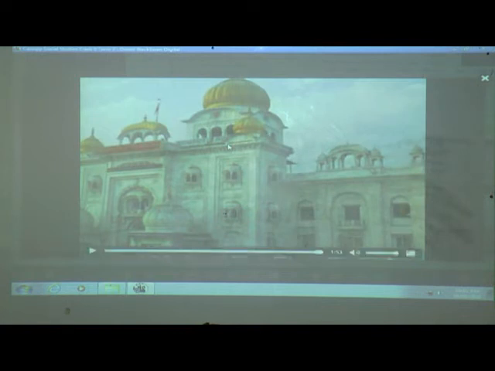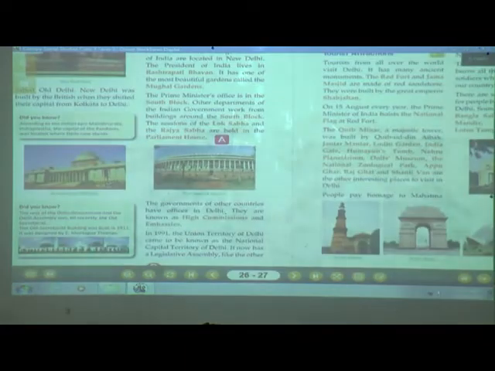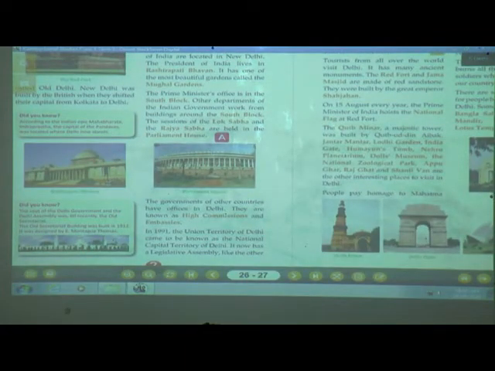Yes, children, understood about Delhi. First, it was built by the great emperor Shah Jahan. Delhi was known as Shahjahanabad, and after that, who built this? Yes, after that, the British people built New Delhi. Okay. Next, we will see questions again.